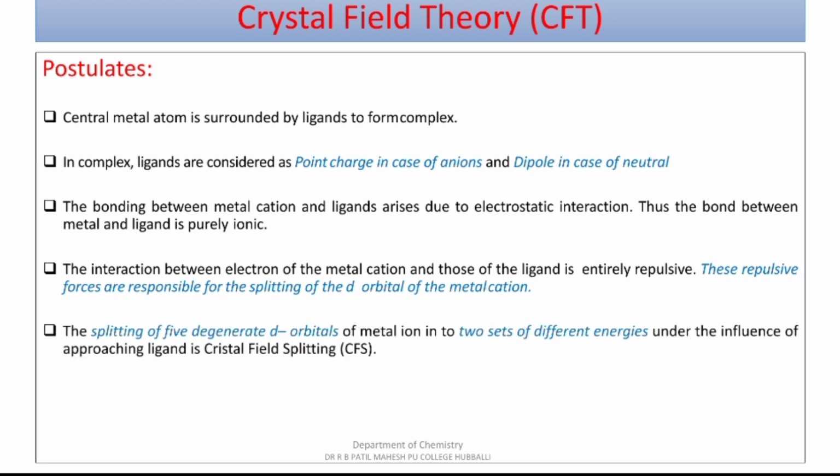The splitting of the 5 degenerate d orbitals, or equal energy d orbitals, of the metal ion into two sets of different energies under the influence of approaching ligands is known as crystal field splitting.